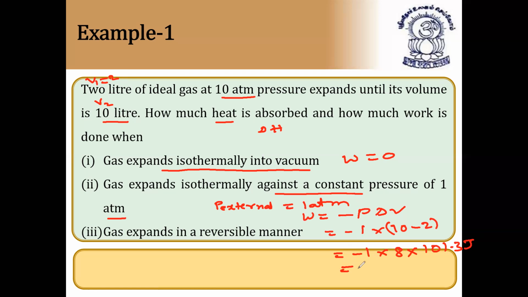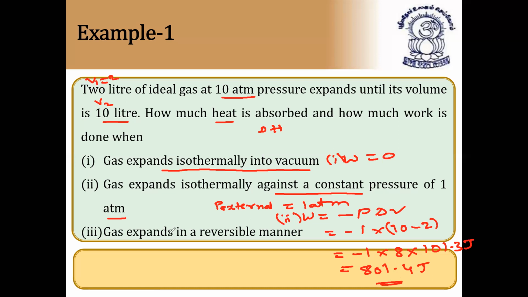So that is equal to how much? It is equal to 8 into 101.3 into minus 1. So it is equal to 801.4, I believe, or 804.1. So 801.4 joules. This is the second case work done. First case work done is equal to 0, and second case work done is equal to this.